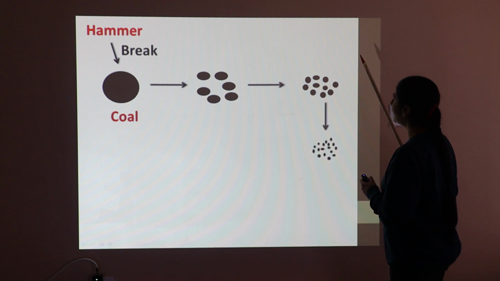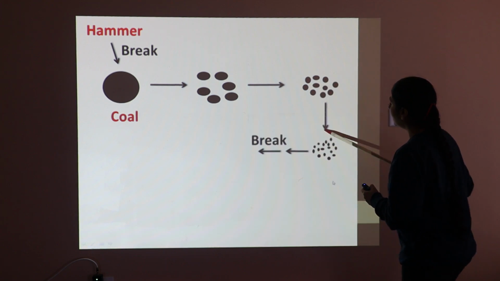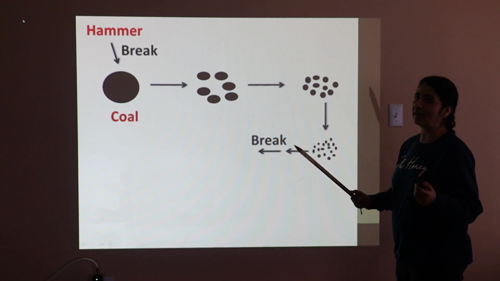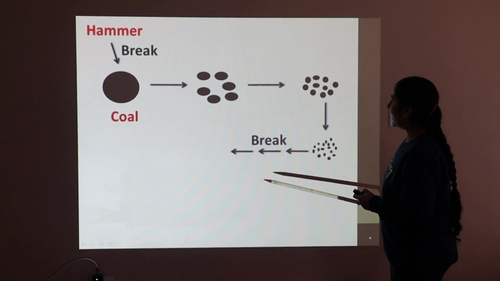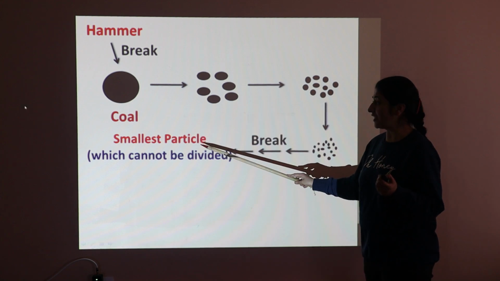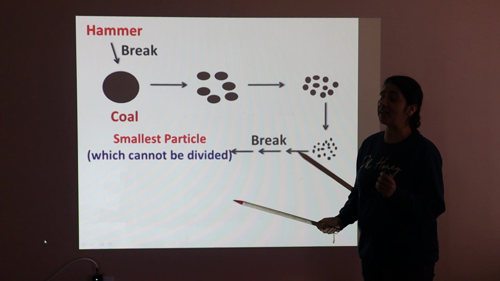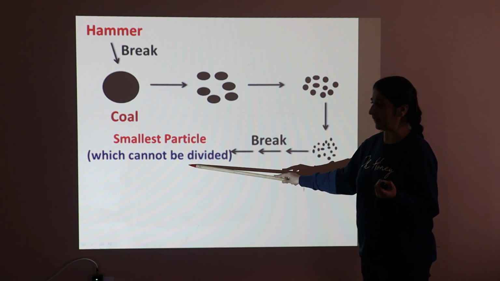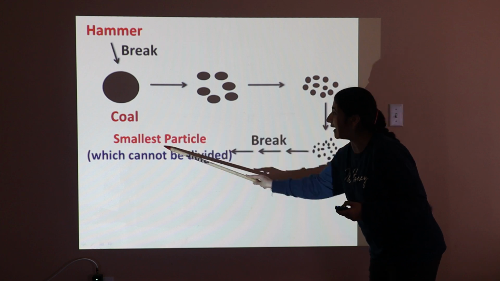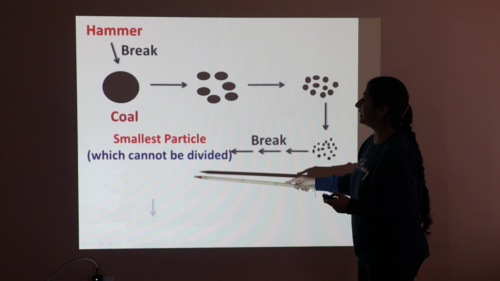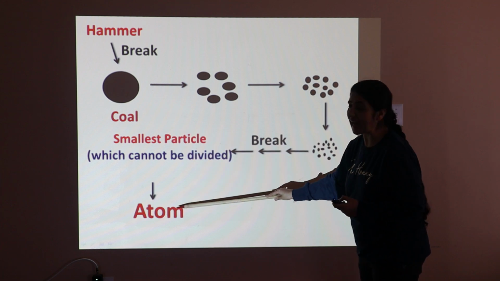On further breaking, the particles become smaller still, and finally we reach the smallest particle which can't be divided further. That smallest particle is known as an atom.